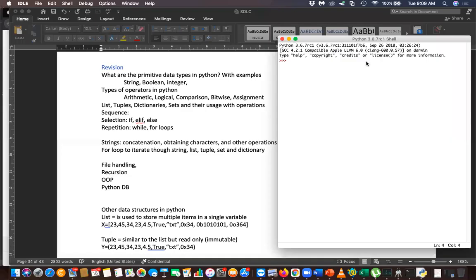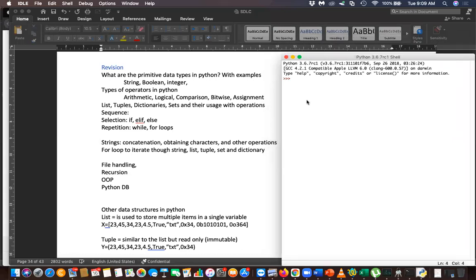Okay, so the data types revision. What are the primitive data types? Basically, you can say numbers. If you ask numbers, those are the class of integers. So numbers can be like this. Numbers can be, if it is starting with 0x, what is the number system?